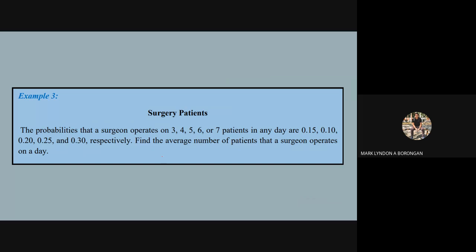Next example, you have their surgery patients. So the probabilities that a surgeon operates on 3, 4, 5, 6, or 7 patients in any day are, so given na po the probabilities ha. So these are the values sa imong random variable, okay? These are the values sa random variable.